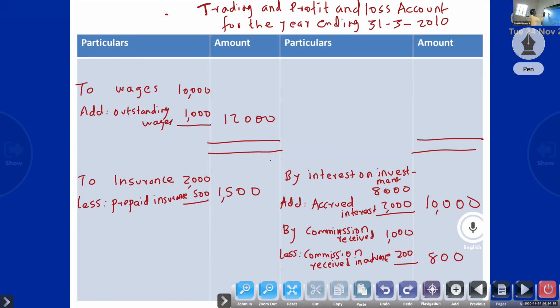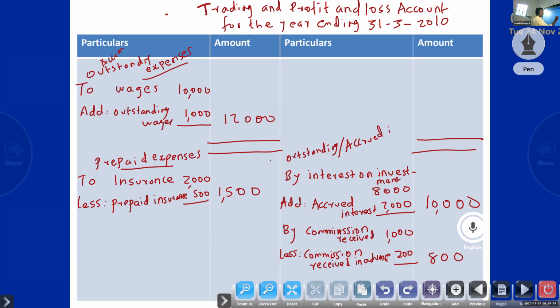Okay, so I taught this is outstanding expenses. This is prepaid expenses. This is outstanding or accrued, this is accrued income. This is income received in advance, unearned income.